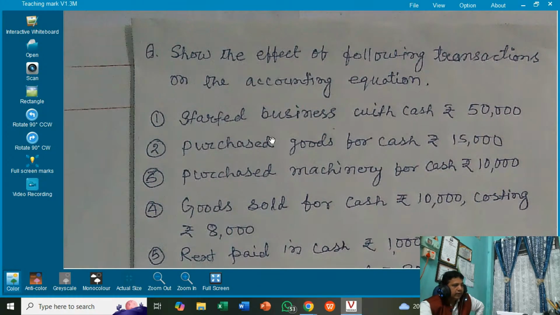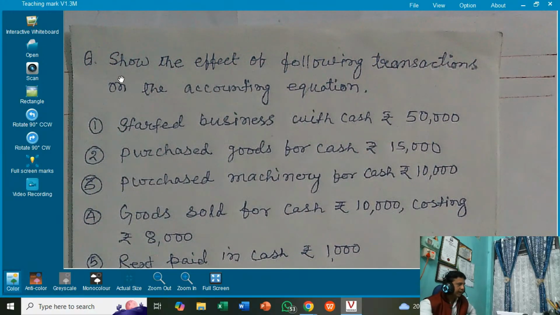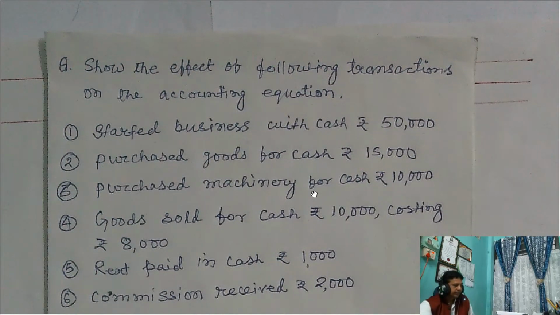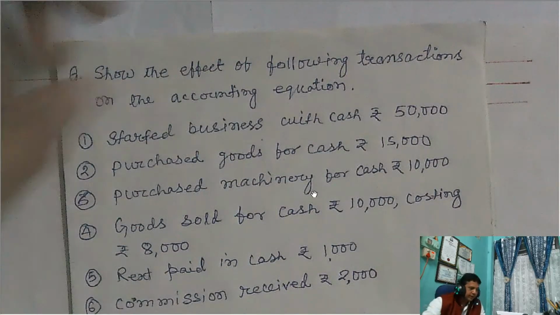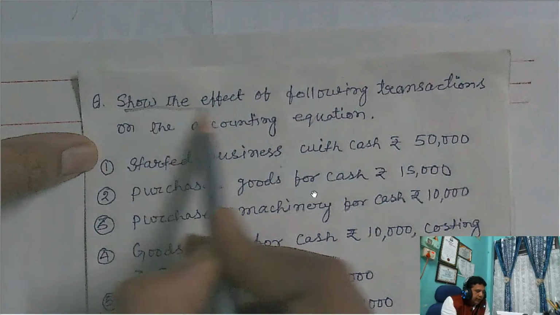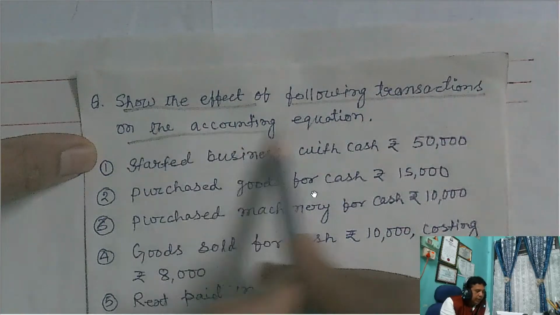Now say one, I will solve this transaction in front of you, and here what is given, accounting equations. So I am going to prepare the accounting equation. Just now you got my equation, assets equal capital plus liabilities, and how a transaction affects this accounting equation will be presented. So see here what is given in the question. It is visible, right? The question: show the effect of the following transactions on the accounting equation.